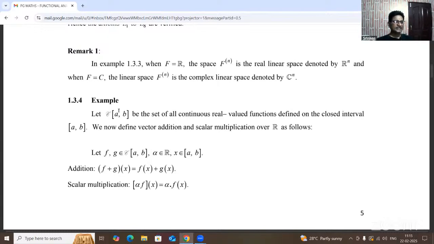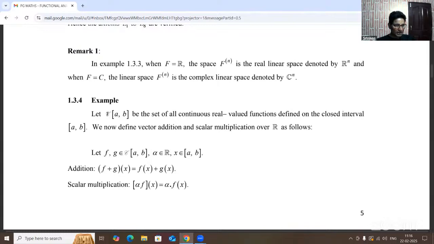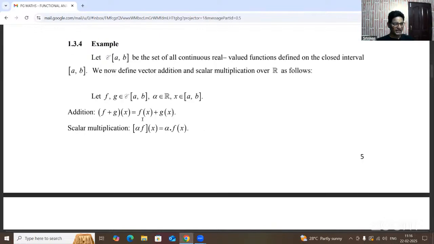So, x being in the closed interval AB means A less than or equal to x less than or equal to B. The less than or equal to represents the closed interval, and the strict less than represents the open interval. So, C of closed interval AB means the set of all continuous real valued functions defined on a closed interval AB under the vector addition and scalar multiplication over the real numbers.